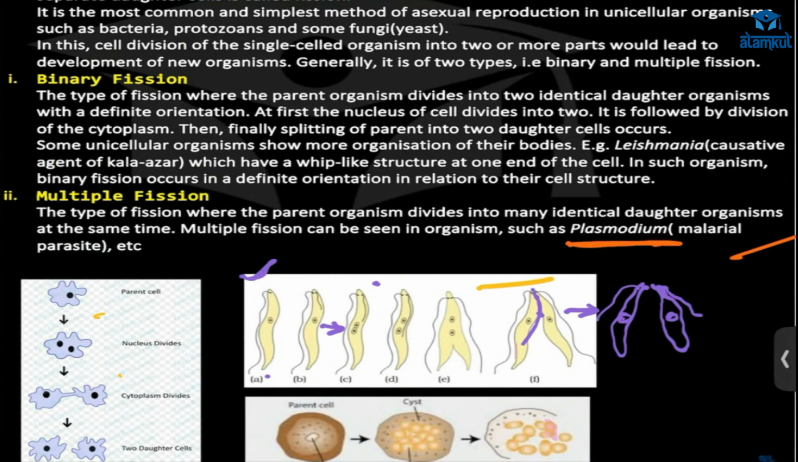Next, also in leishmania. Then multiple fission, we can see in Plasmodium, for example. And multiple fission mostly happens in amoeba also. Yes, in amoeba also it happens, during unfavorable conditions. A cyst is formed over the cytoplasm, and there will be rapid divisions of the nucleus. When the cyst forms, many nuclei will be formed, and after that the nuclear membrane will be formed.